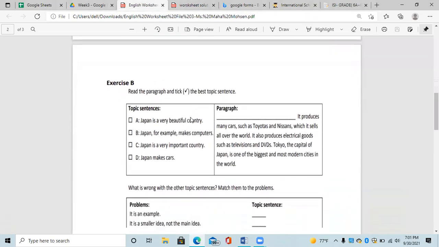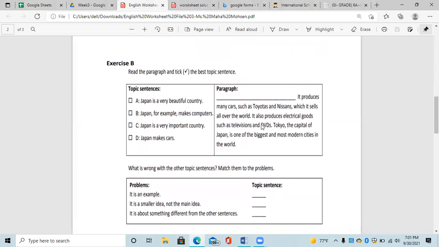In part B, you have to read this paragraph, and you have to tick the best topic sentence. So here you have A, B, C, D. You have 4 options, 4 topic sentences. You have to pick the correct one. There's only one correct sentence that fits in this paragraph. So the space here is left for one of these topic sentences.